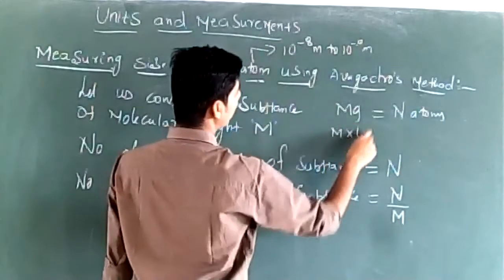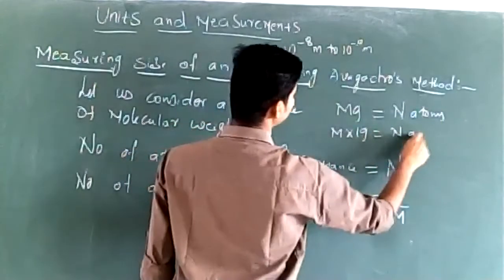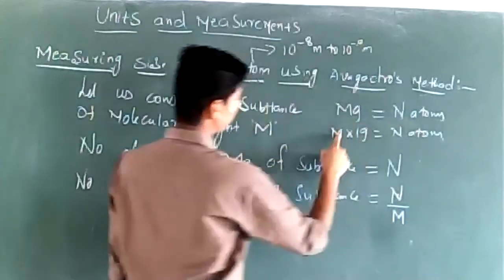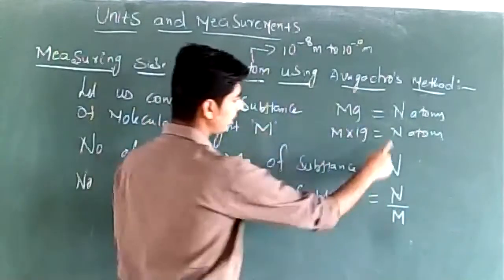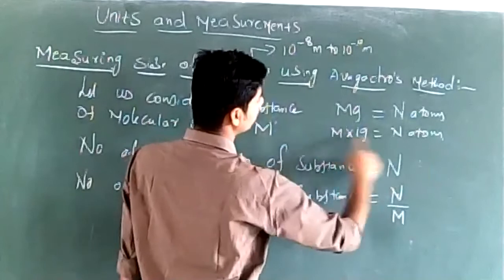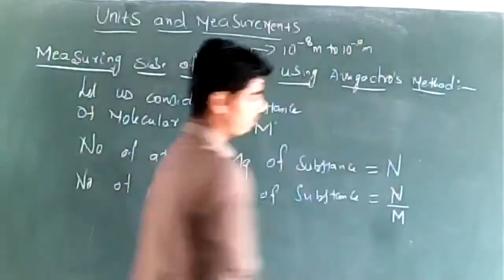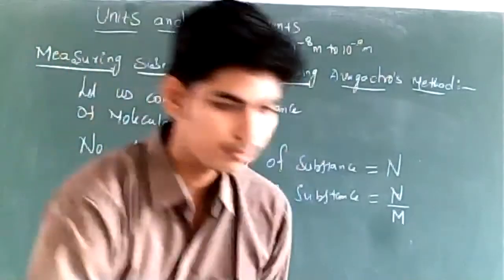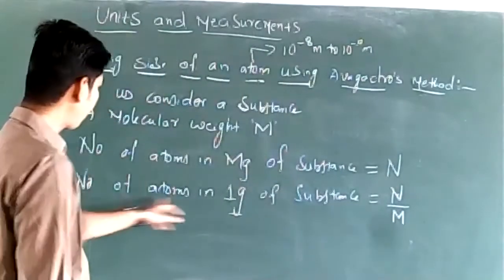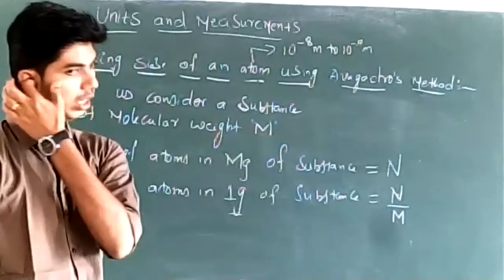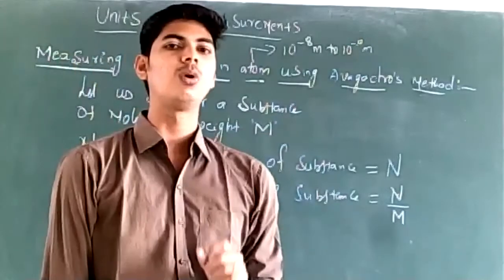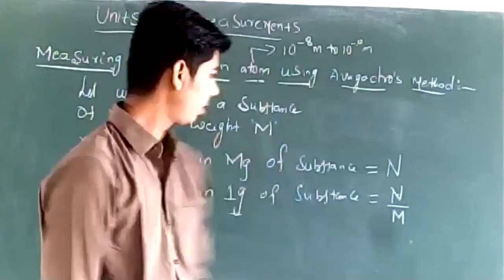Taking m into 1 gram, that is equal to N atoms. So 1 gram of the substance must contain N by m atoms, right?